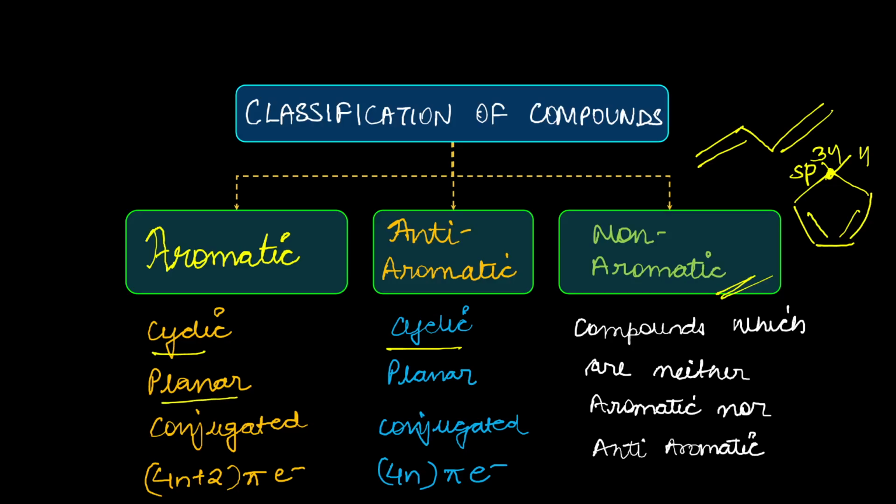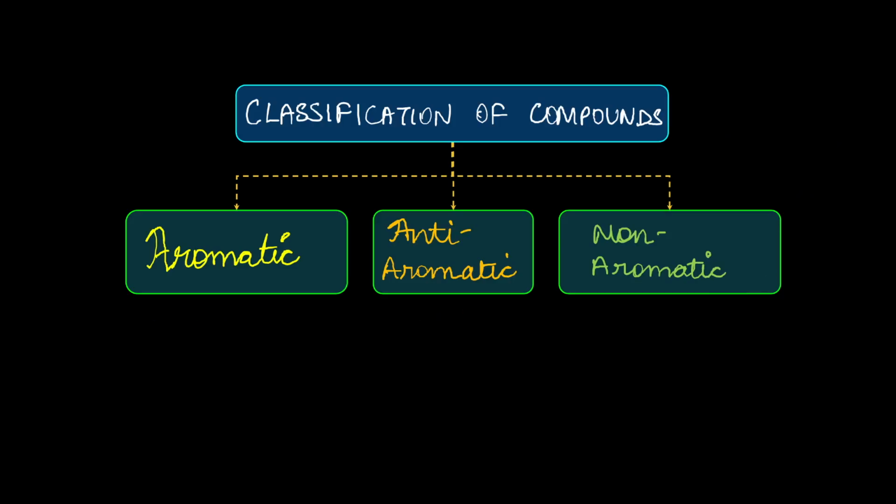Okay, even though it is cyclic, that also becomes non-aromatic, right? So anything which is not aromatic or anti-aromatic can be classified as non-aromatic compounds. Now that you know the three classifications and you have revised them, coming back to the stability.